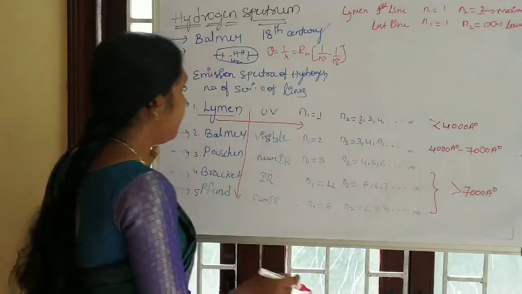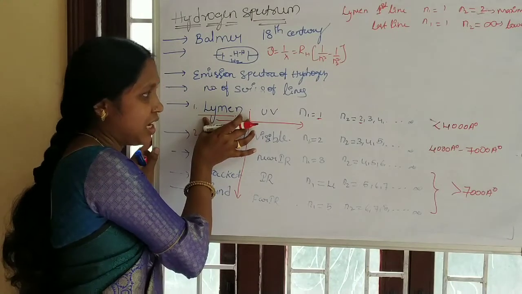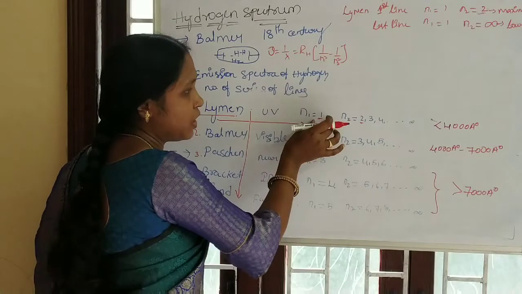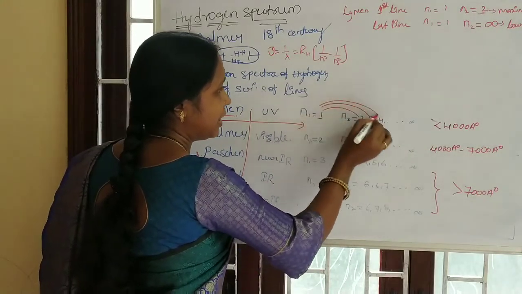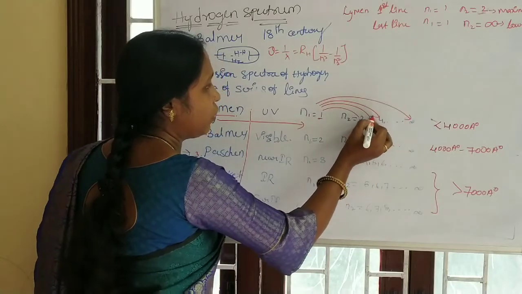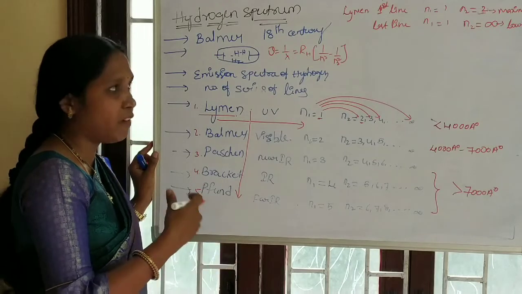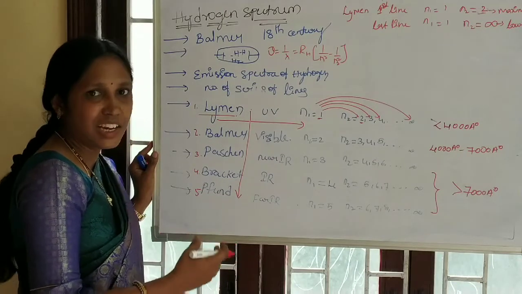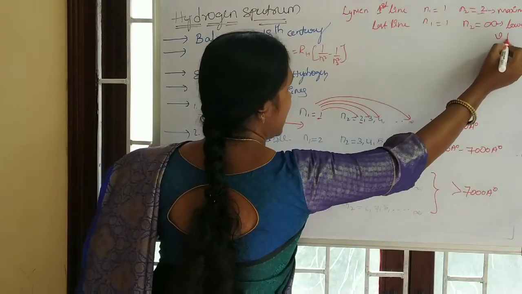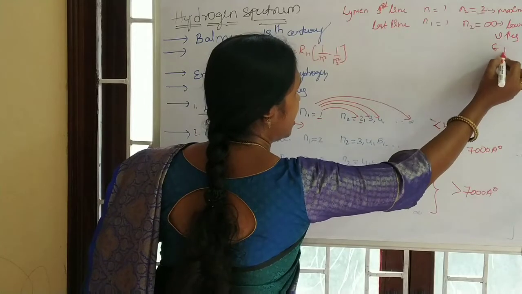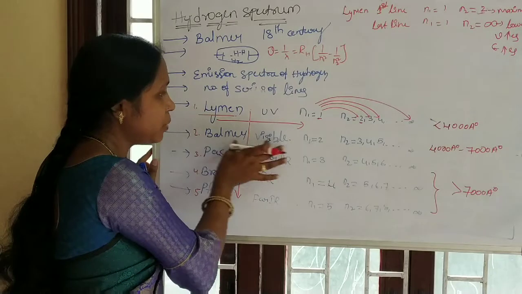That means in each series, going left to right, from the first line to the last line, first line, second line, third line, like that, if we go to the last line, the wavelength decreases. If wavelength decreases, frequency increases and energy increases. Go to the second one, the Balmer series.